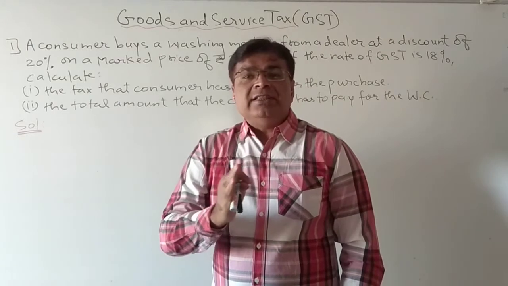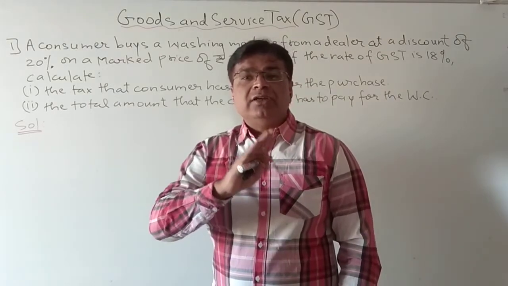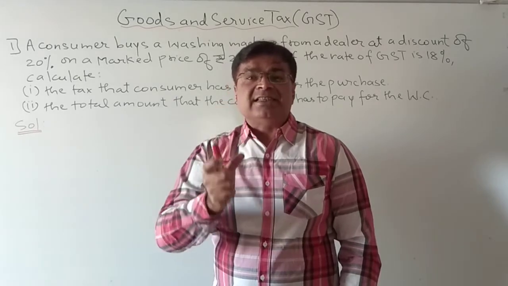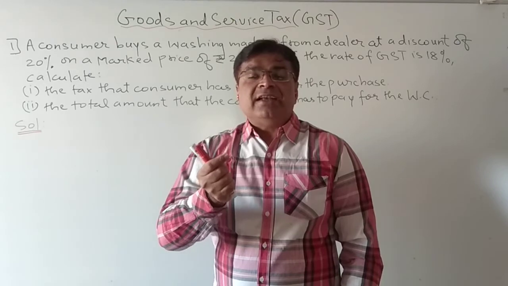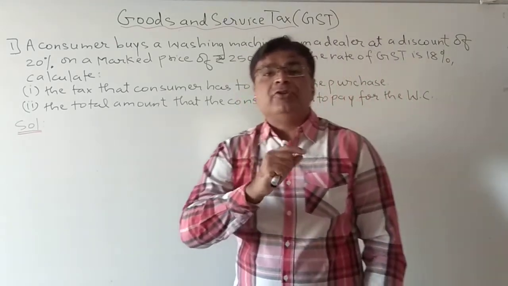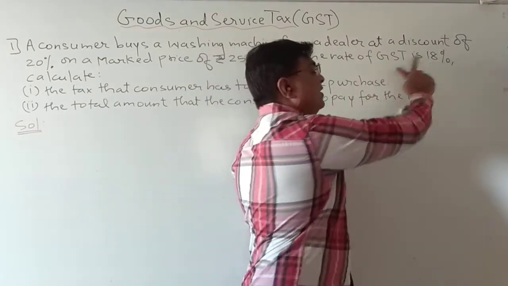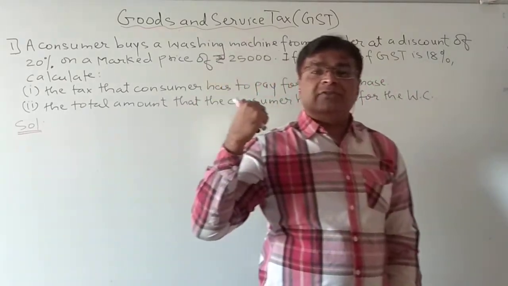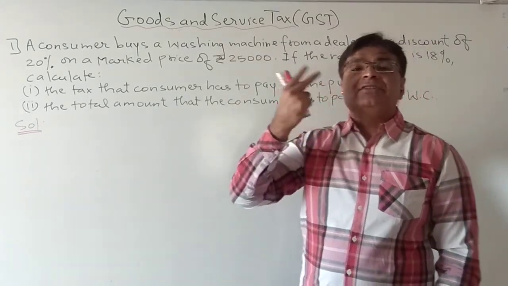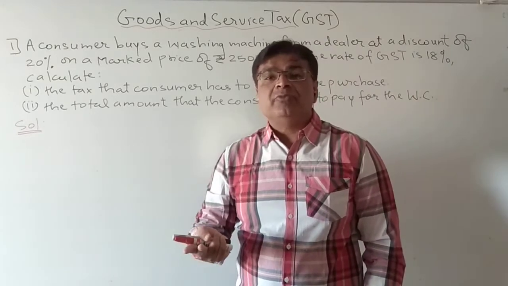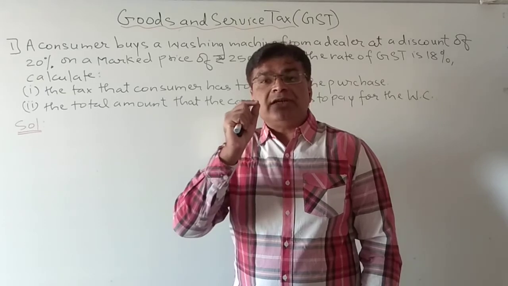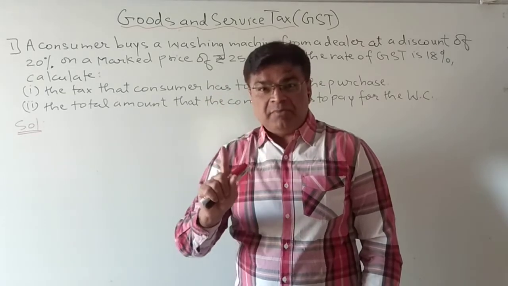You do that only when the sum mentions that all the business is done intrastate, or somewhere it is mentioned that it is intrastate, or the question asks to find the SGST and CGST payable. If such questions are asked, then only you divide this 18% into two equal parts. Here nothing is given. Intrastate is also not given, nor is it asked to find the tax paid to the central government or the state government. So whenever you calculate the tax here, you have to keep 18% in mind. Okay, let us see.